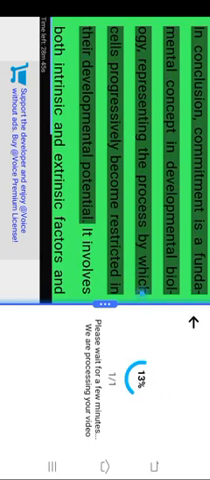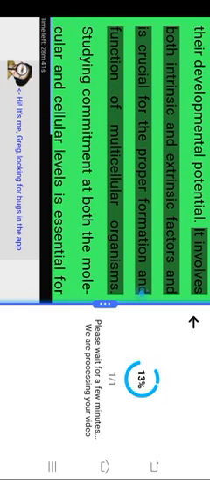and effective manner. In conclusion, commitment is a fundamental concept in developmental biology, representing the process by which cells progressively become restricted in their developmental potential. It involves both intrinsic and extrinsic factors and is crucial for the proper formation and function of multicellular organisms. Studying commitment at both the molecular and cellular levels is essential for understanding development and for applications in stem cell therapy and regenerative medicine. Previous year questions.